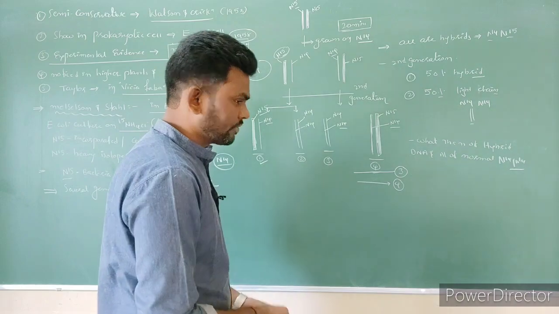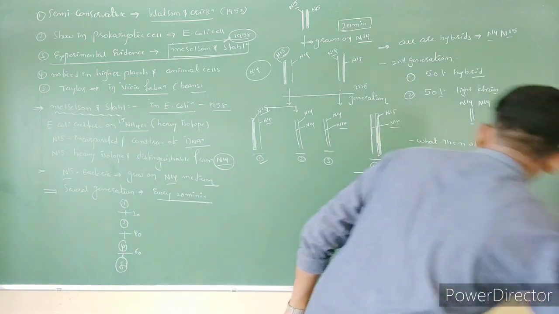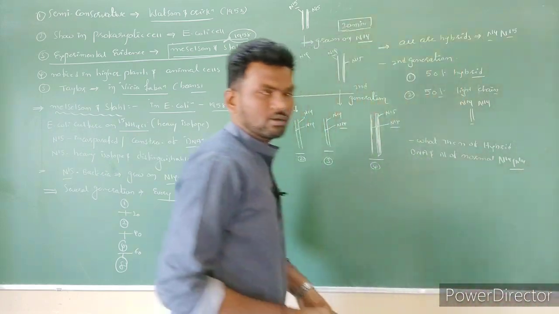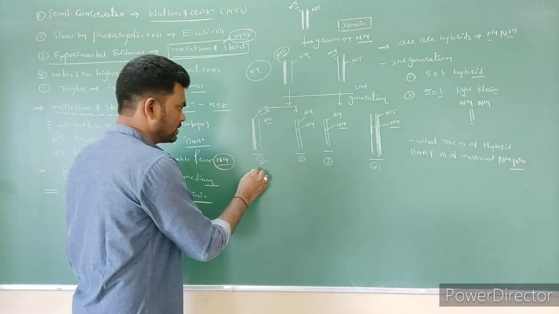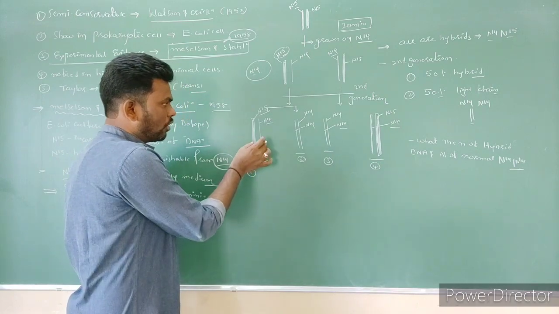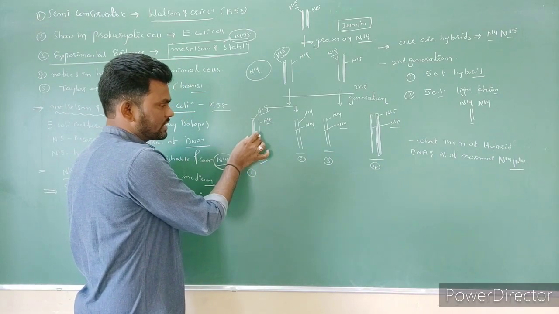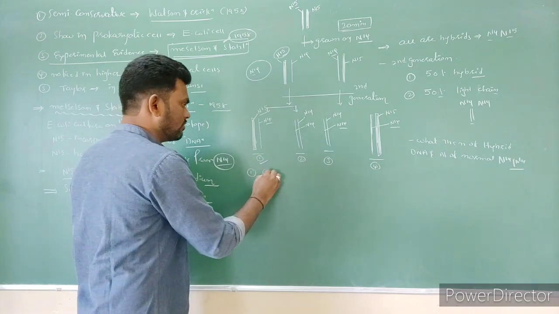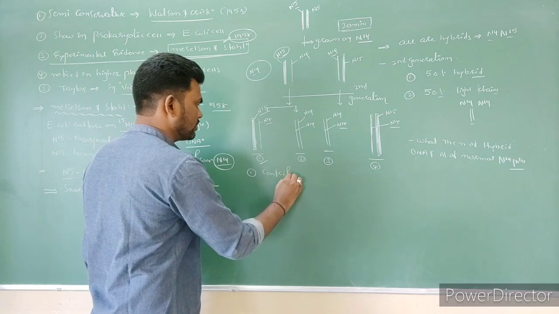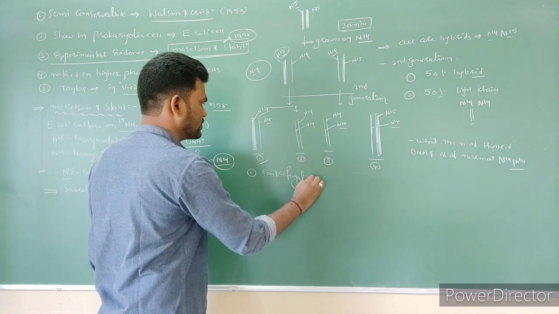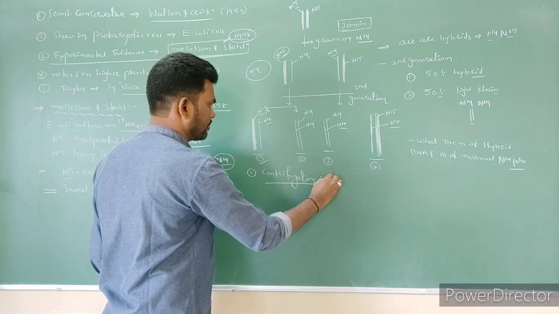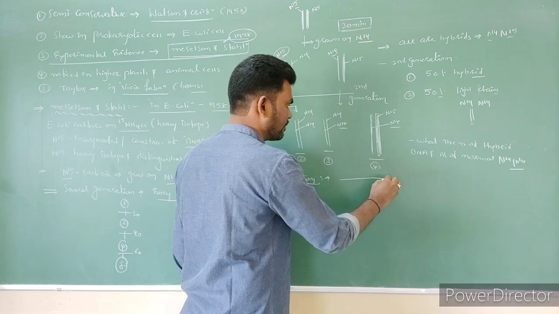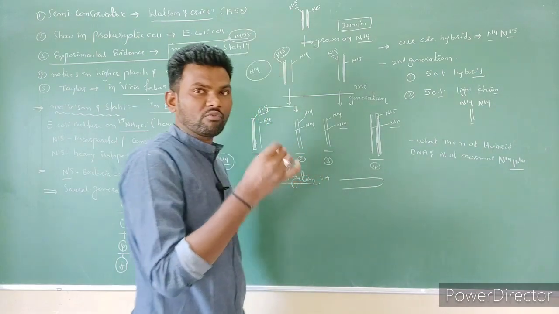Next, the key points to remember here. First, how do you know which strand is which? This DNA strand is N14, and this DNA strand is N15. By using the centrifugation technique, we can separate the DNA strands according to their weight.